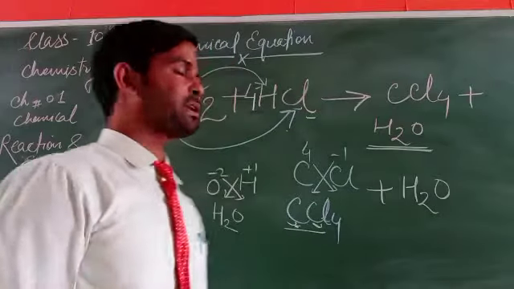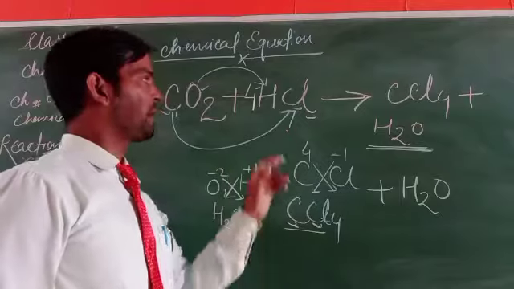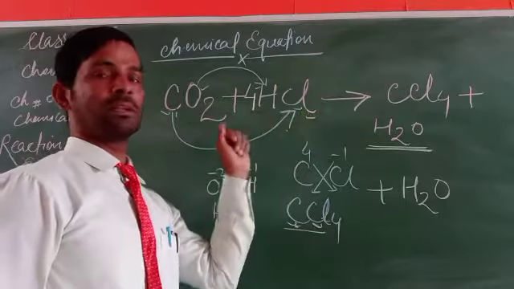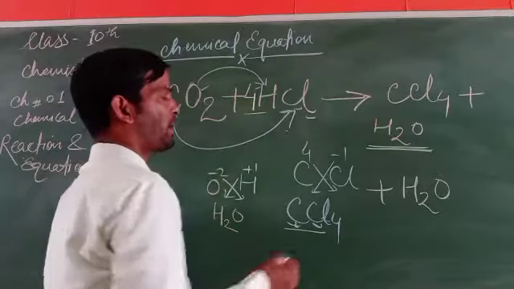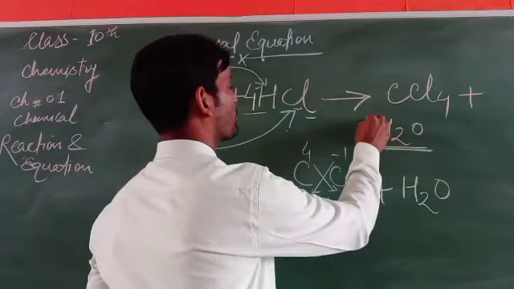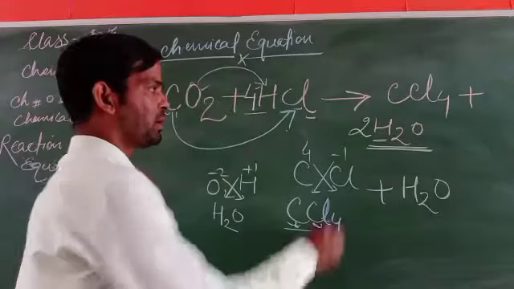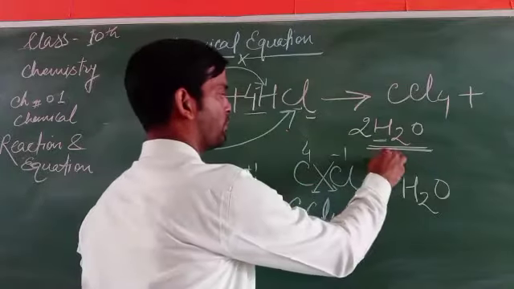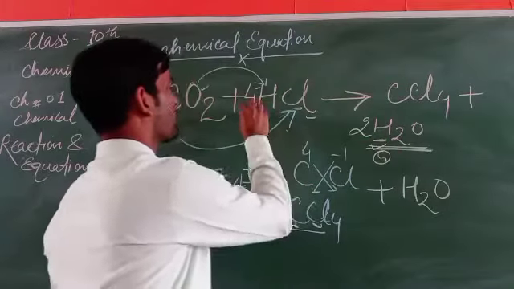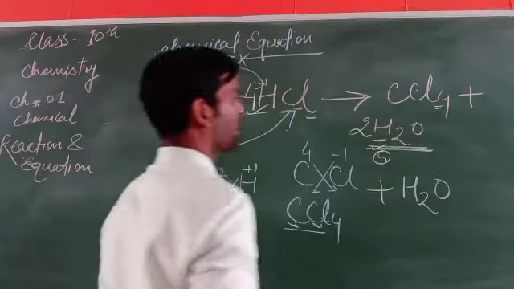When we multiply, the number of hydrogen also increases, as well as chlorine. So we have to balance the hydrogen, and here it is H2, so it has to be written as 2H2. Now 2 multiplied by 2 is 4. So here are 4 hydrogen, and here 4 hydrogen, here 4 chlorine, and here 4 chlorine.